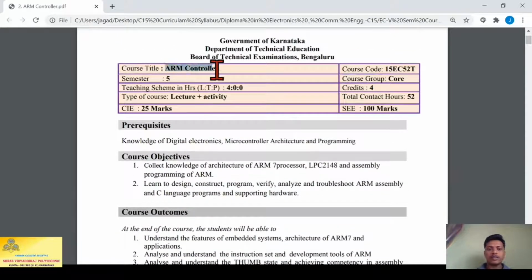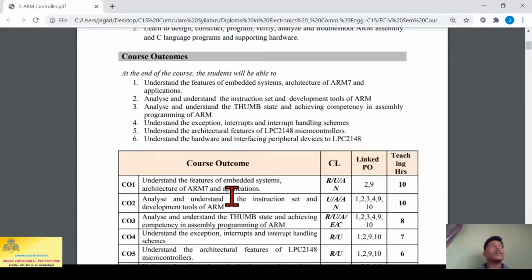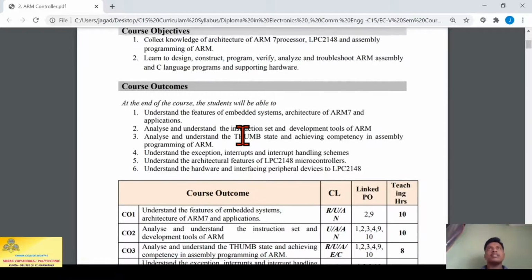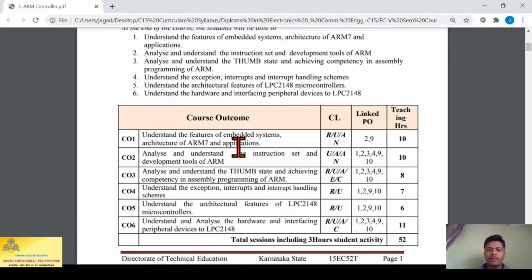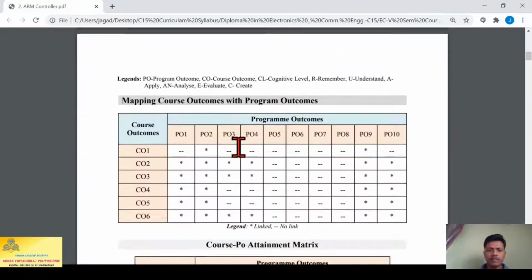This is a very popular controller we have been using, and you can see in every mobile, whether you take Apple or Android based, iOS based, any mobile is using ARM family processors only. That means recent phones like the Snapdragon 800, 700, 600 series and all come under the ARM processor family only.